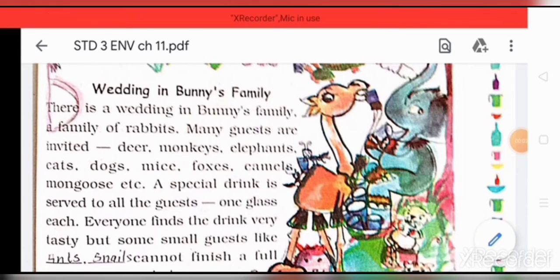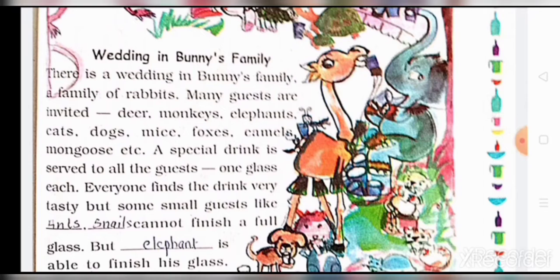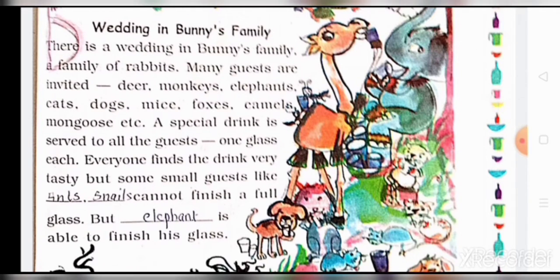Wedding in Bunny's family. There is a wedding in Bunny's family, a family of rabbits. Many guests are invited: deer, monkey, elephant, cats, dogs, mice, foxes, camels, mongoose, etc. A special drink is served to all the guests. One glass each. Everyone finds the drink very tasty. But some small guests like ants and snails cannot finish a full glass. But the elephant is able to finish his glass.